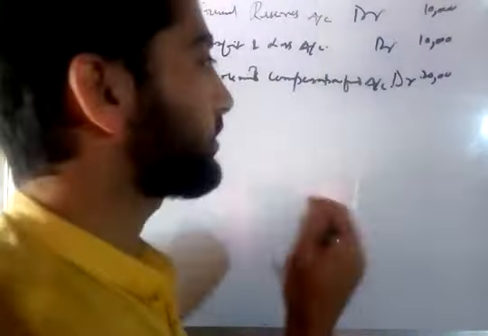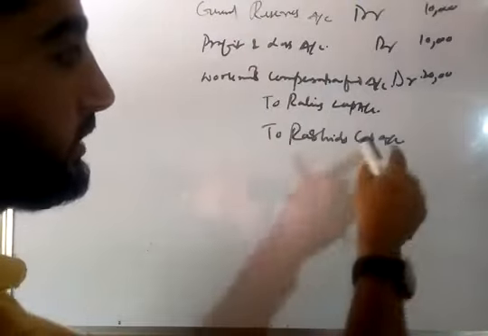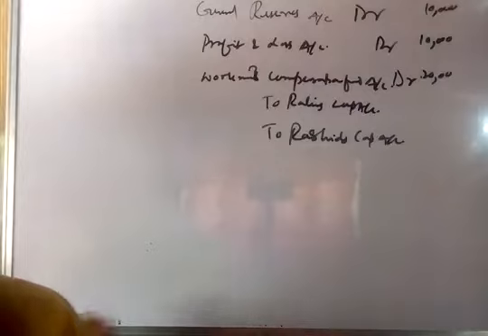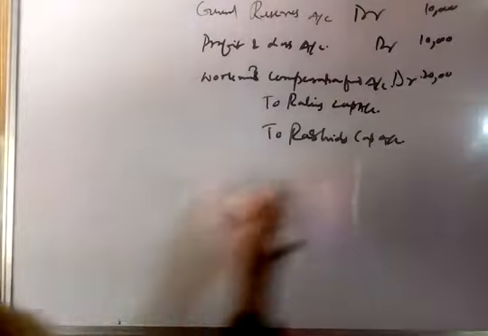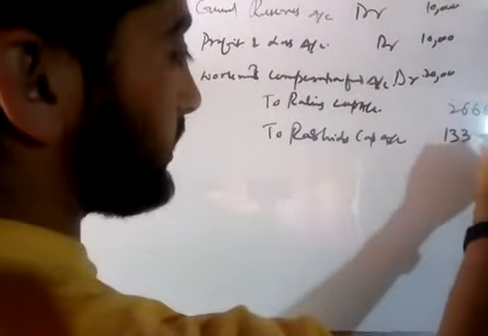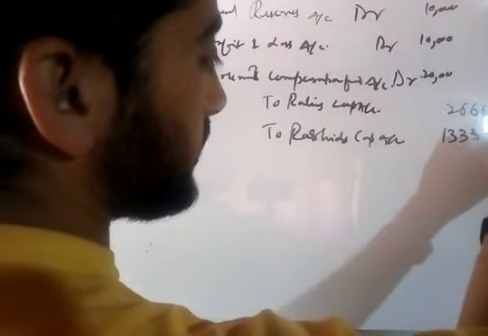In which ratio? In old ratio. The old ratio is 2:1. That means out of this 40,000, Rahim will get 2 divided by 3 and Rashid will get 1 divided by 3. So Rahim gets 26,667 and Rashid gets 13,333.